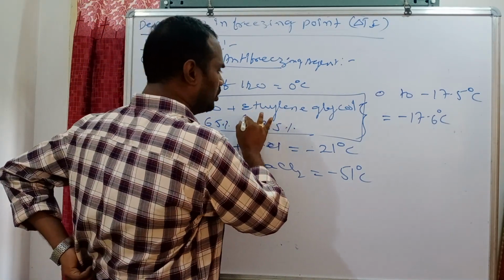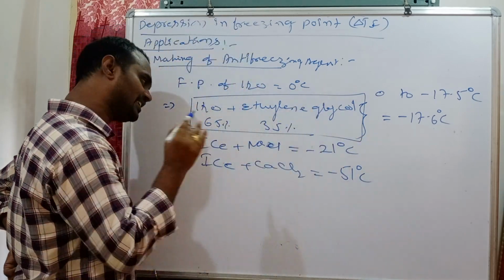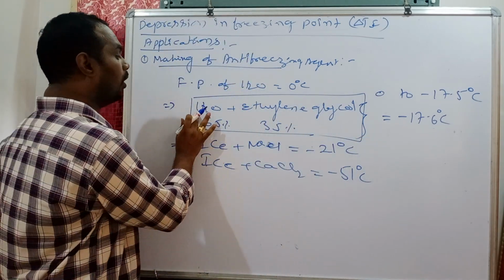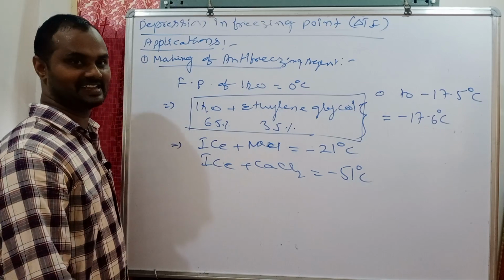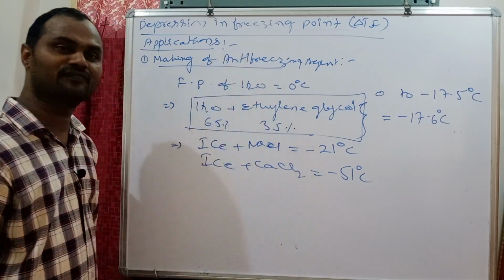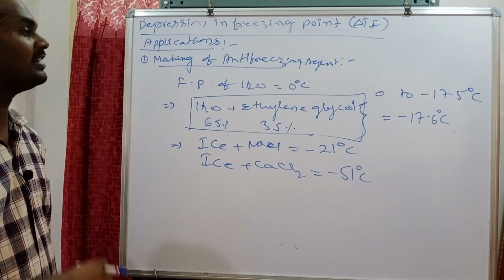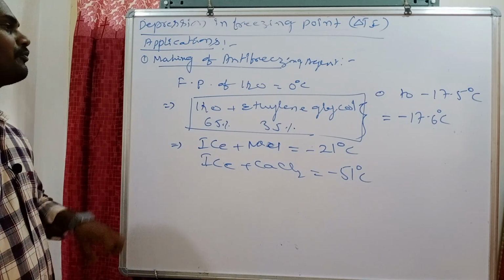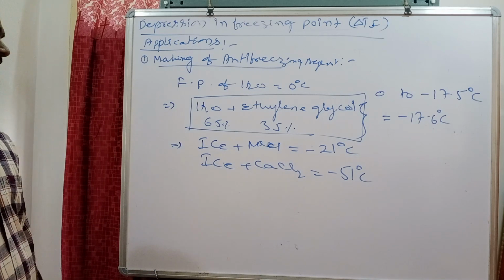So if you add ethylene glycol, even in summer, water vaporization decreases. In winter season, it acts as an anti-freezing agent to prevent the freezing of water in radiators.